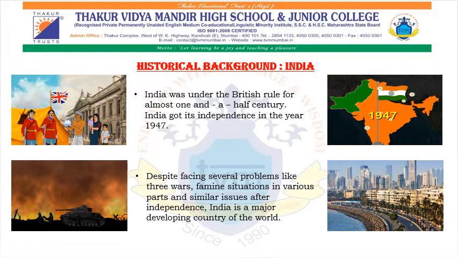Let us try to understand the historical background of India. India was under the British rule for almost 1.5 centuries. India got its independence in the year 1947. Despite facing several problems like 3 wars, famine situation in various parts and similar issues after independence, India is a major developing country of the world.